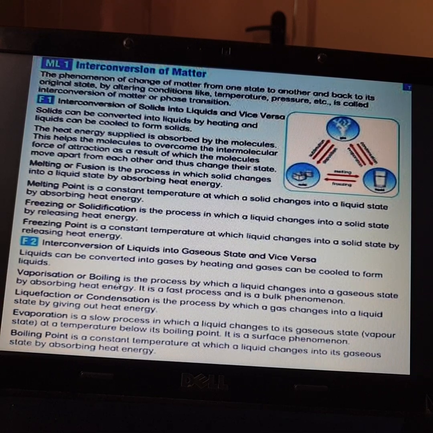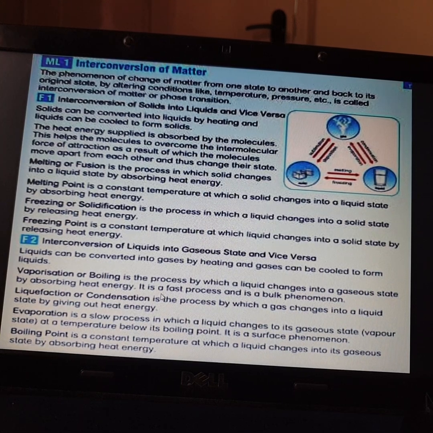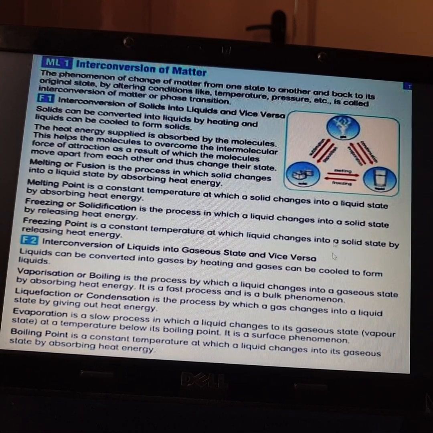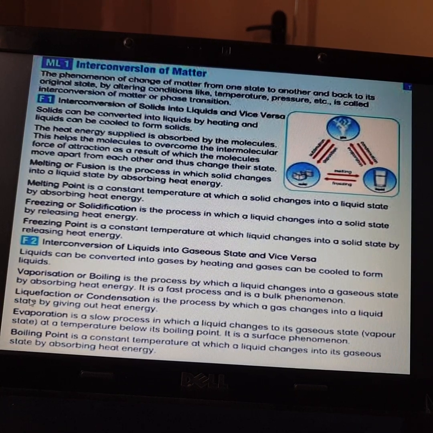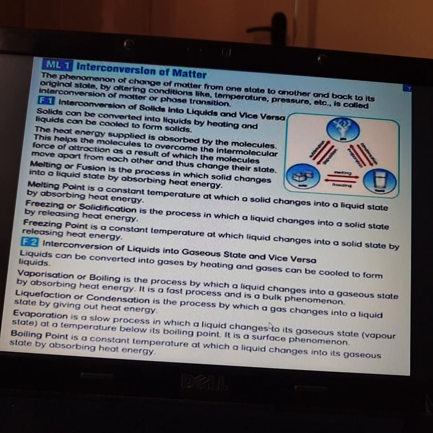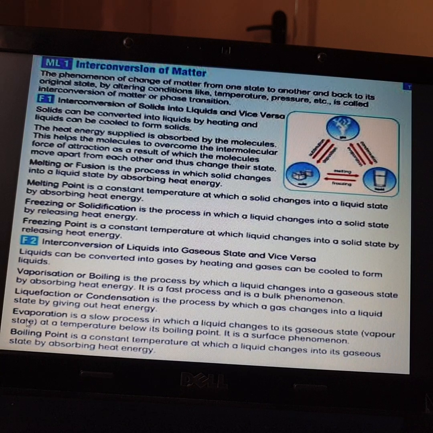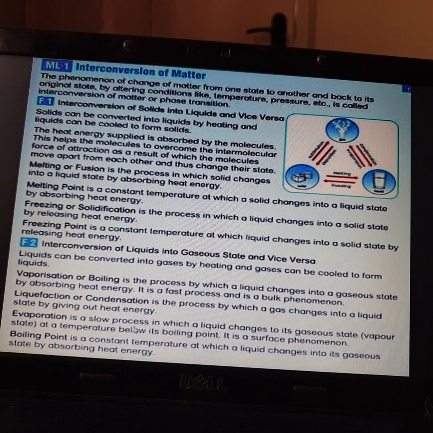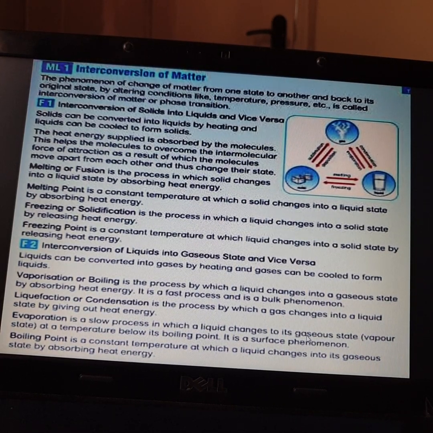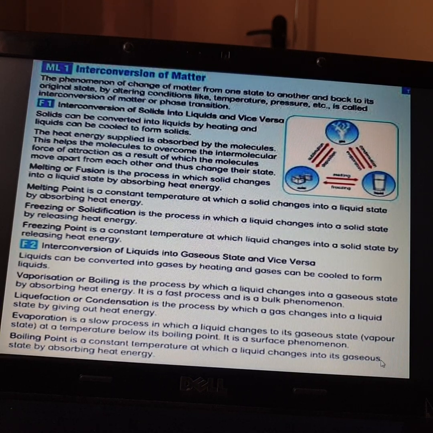Now, what is vaporization or boiling? It is a process by which a liquid changes into gaseous state by absorbing heat energy. Here the water absorbs the complete heat and is converted into gas in bulk. Next is liquefaction or condensation, a process in which a gas changes back into liquid. Evaporation is a slow process in which a liquid changes to its gaseous state, whereas boiling point is a constant temperature at which a liquid changes into its gaseous state.